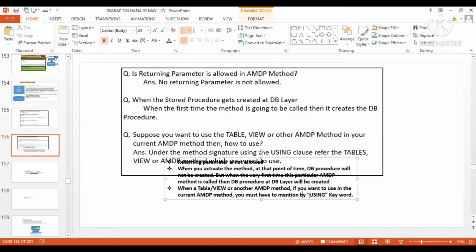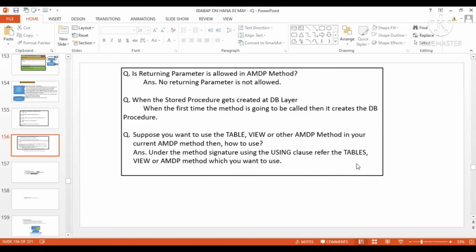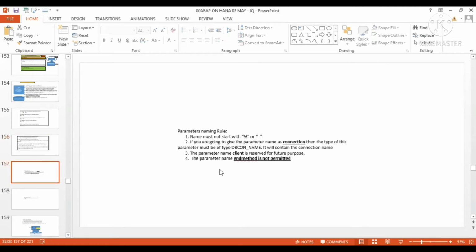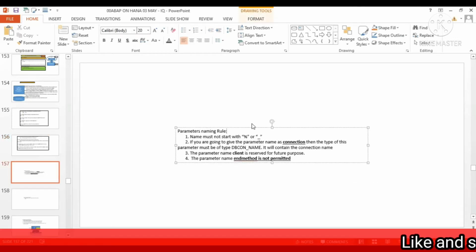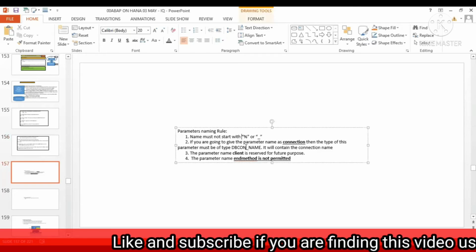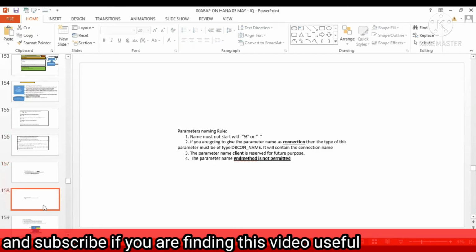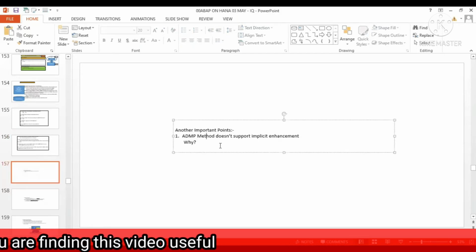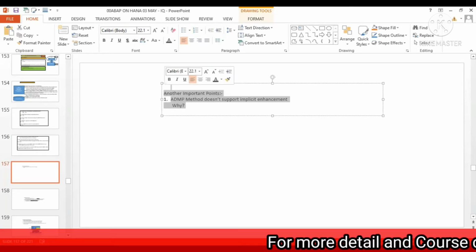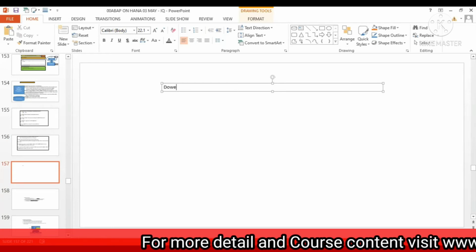So exactly the last point what we have. Okay, so now we have put this in the form of questions and answers. Good. Now let's go and see this one. What is the parameter naming convention rule? Before going ahead, let me write this question over here. This is also important.